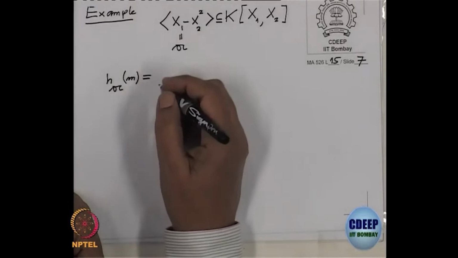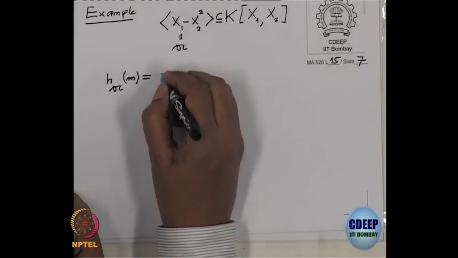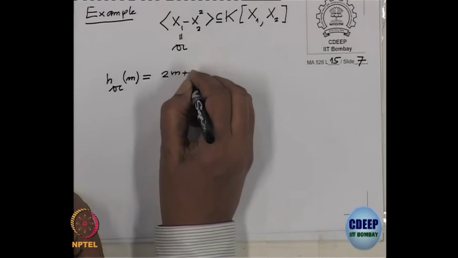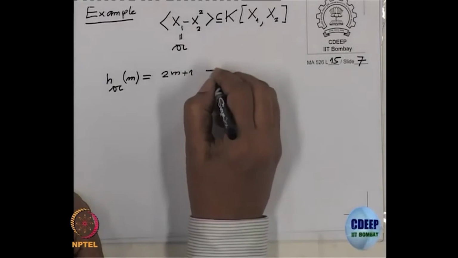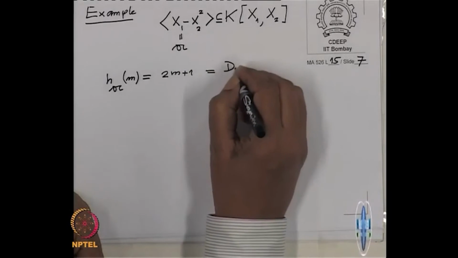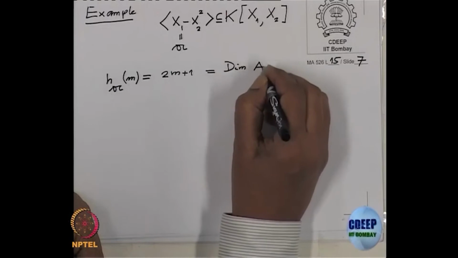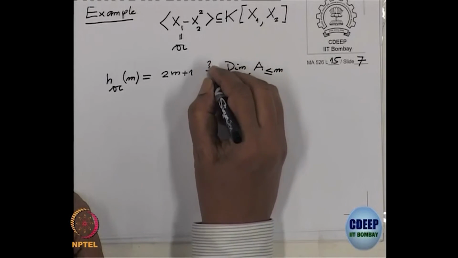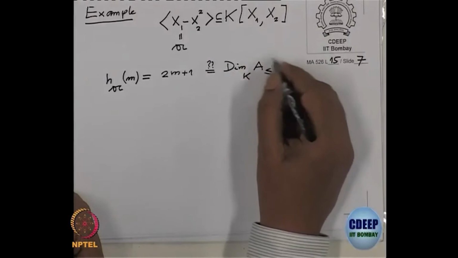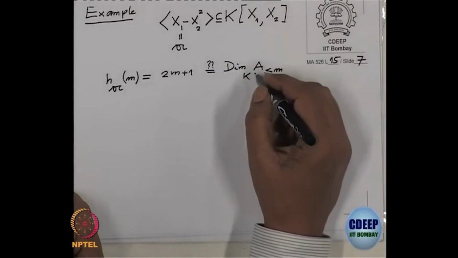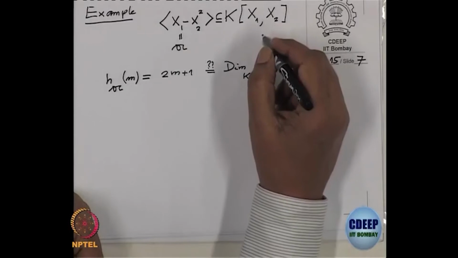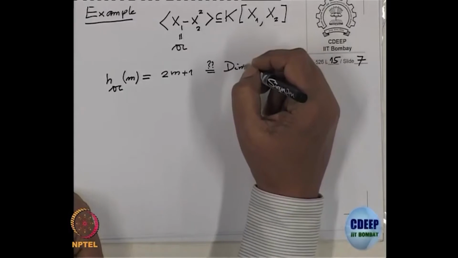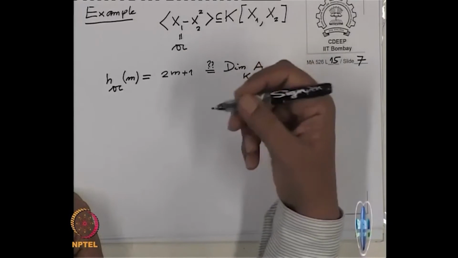I say that this is 2m plus 1, because what do we want to compute? This should be the dimension of the vector space A_{≤m} over k. So, what is this vector space? You just go mod that and take all polynomials of degree smaller or equal to m and then compute the dimension.